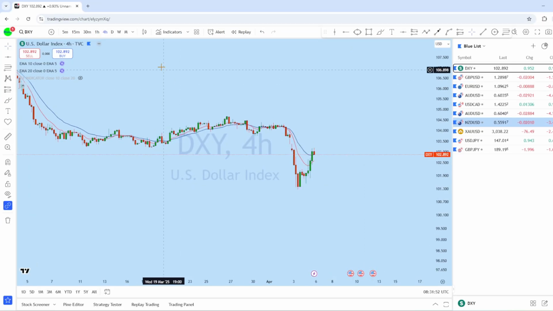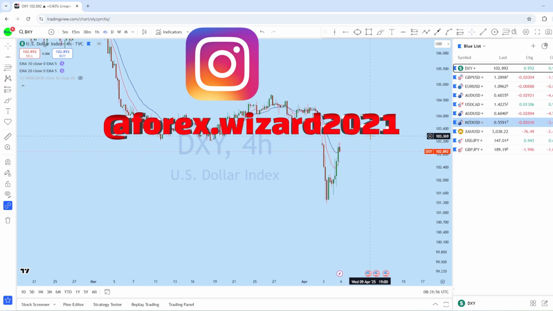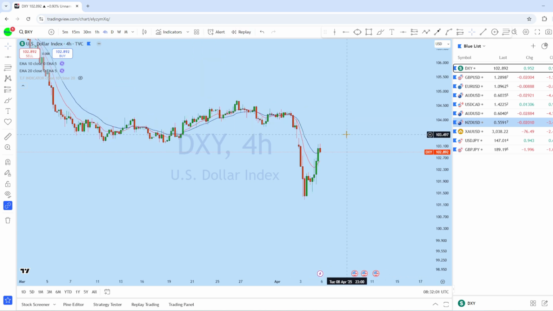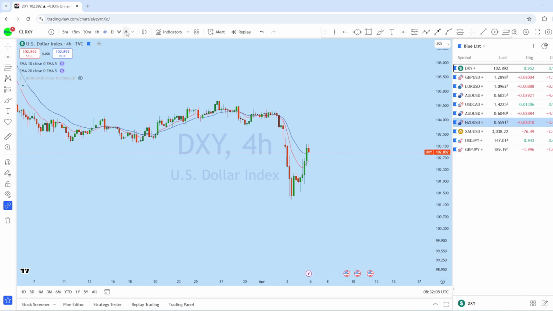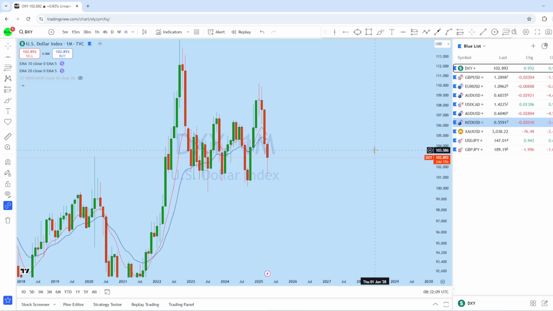Okay, so we'll be starting as usual with DXY, as DXY can give us a clear direction, removing all the noise from the lower time frame, and we can understand most of the USD pairs, including gold movement, based on DXY. Beginning with the monthly chart to see the overall picture in this market.